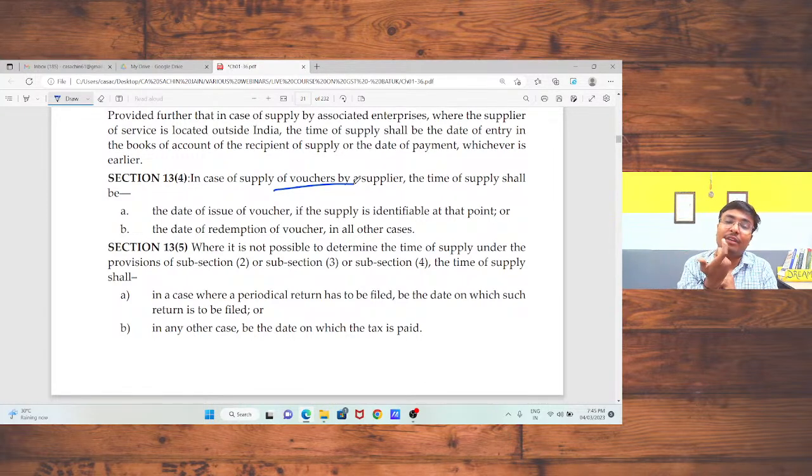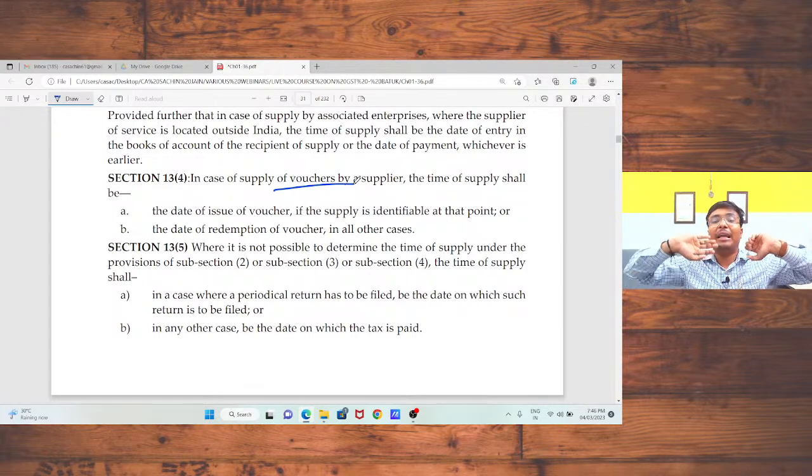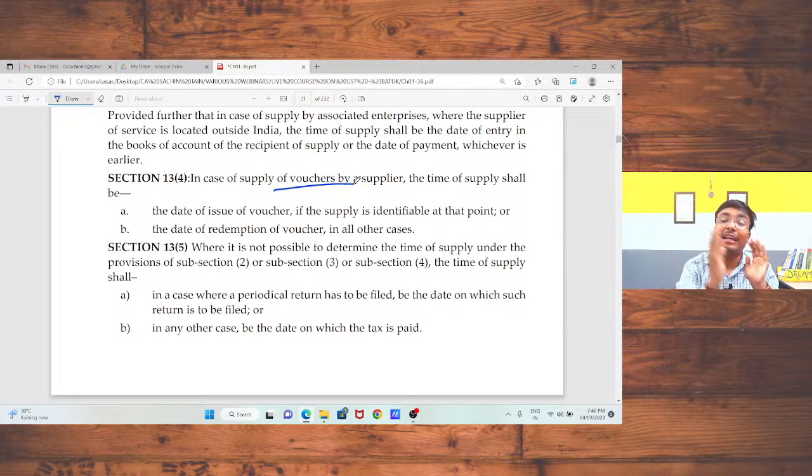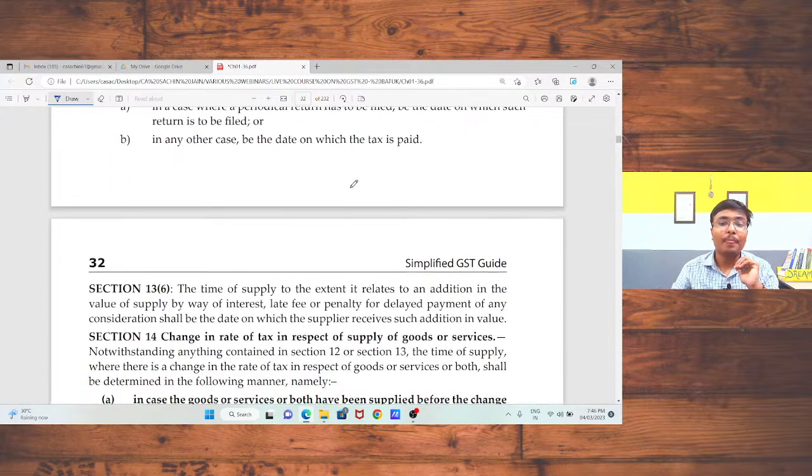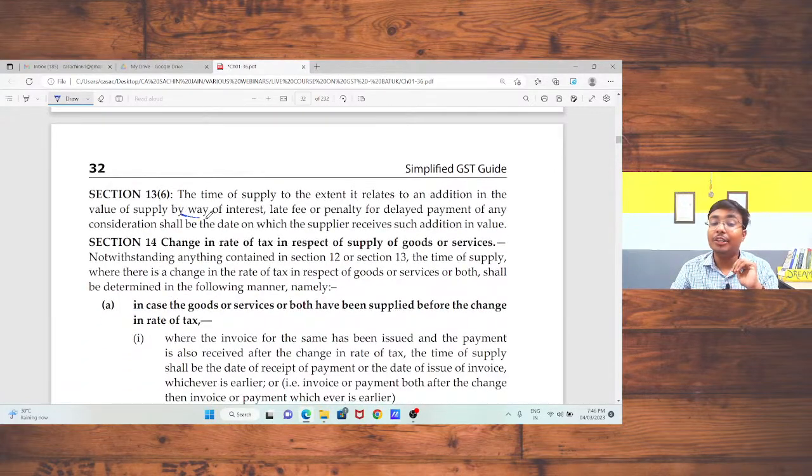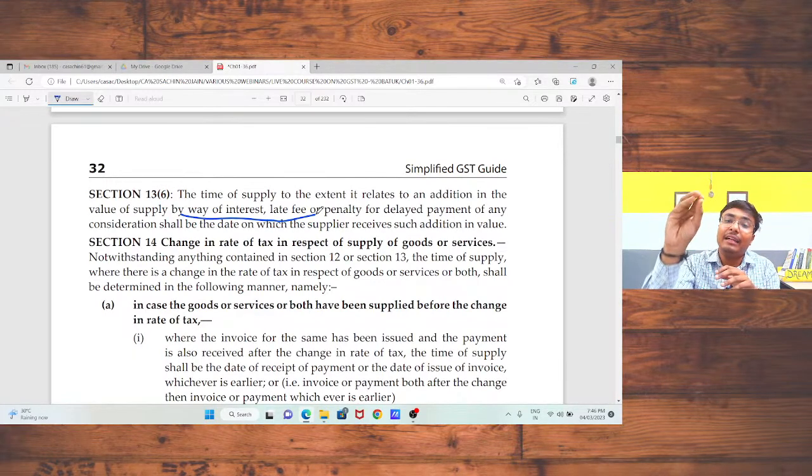Section 13, subsection 5 talks about the case where, after all of the above, you are not able to decide the time of supply. In that case, your return filing date or the date on which you are going to pay the tax will be your time of supply. In case there is any addition due to interest or late fees, the day on which the addition is made in your books of accounts shall be treated as your time of supply. Sir, is that okay?